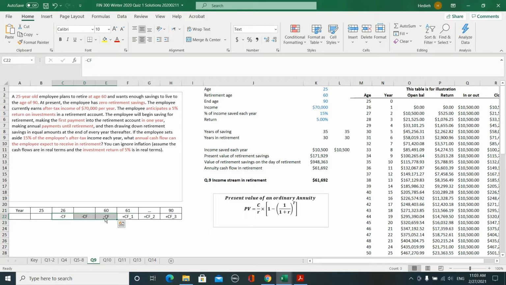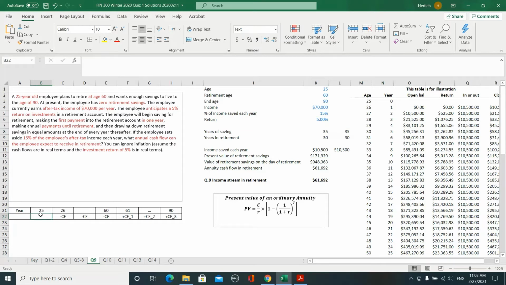As you see, we have an ordinary annuity here because the cash flow that you invest each year is fixed at $10,500, right? And the number of periods that you save is finite, it's 35 years. So you have an ordinary annuity. You can find the present value of this ordinary annuity using the formula that we have. Very easily, you can find the present value in year 25.